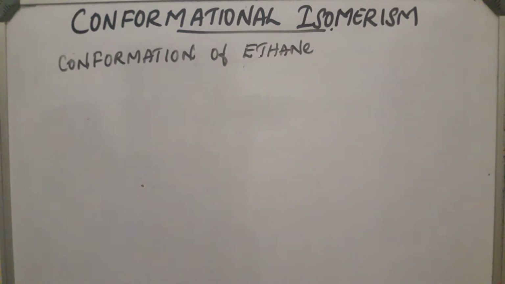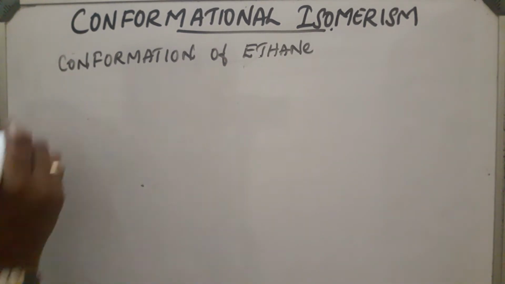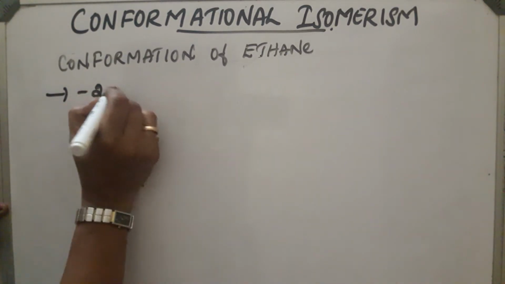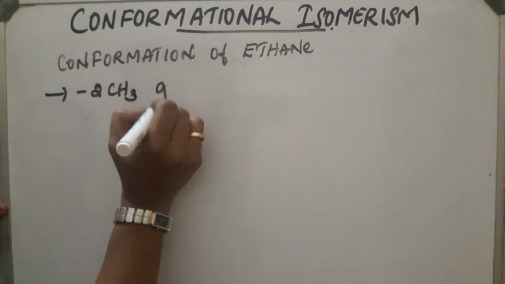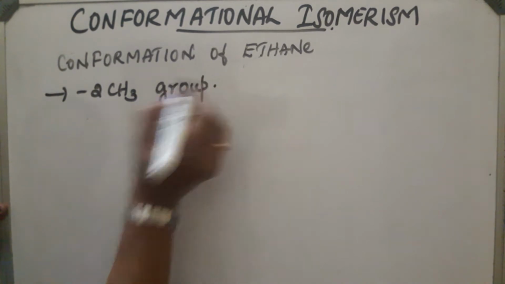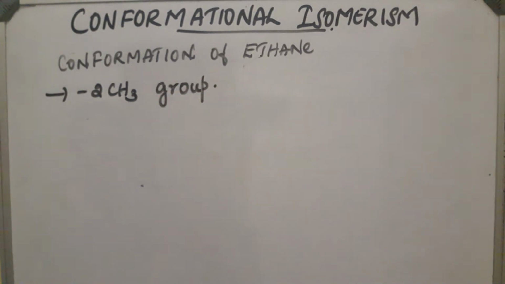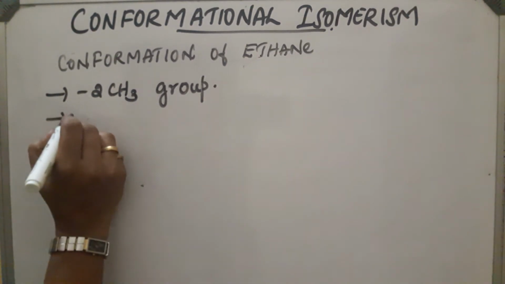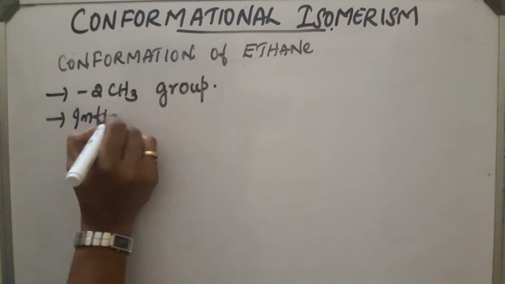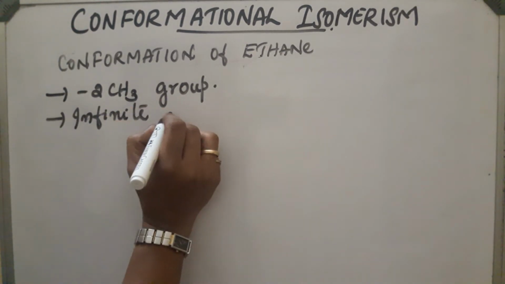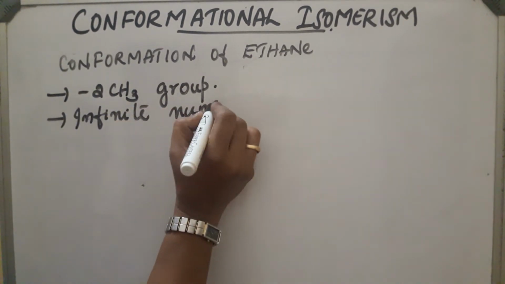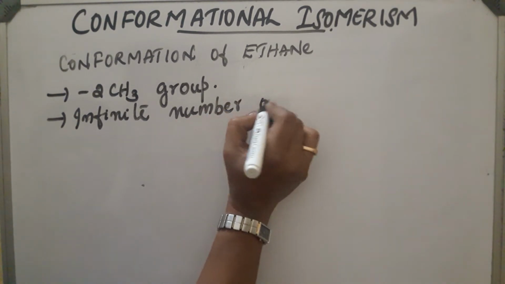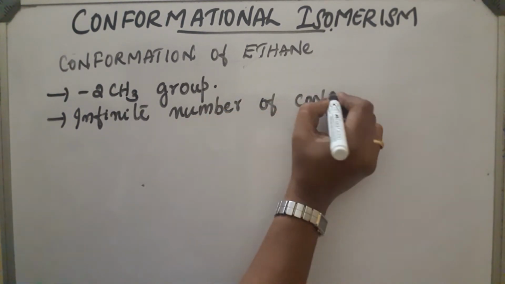So this ethane contains 2 CH3 groups. These are rotating. This C-C bond is rotating, and in this case also we can see that there are an infinite number of rotations, so an infinite number of conformations are possible.